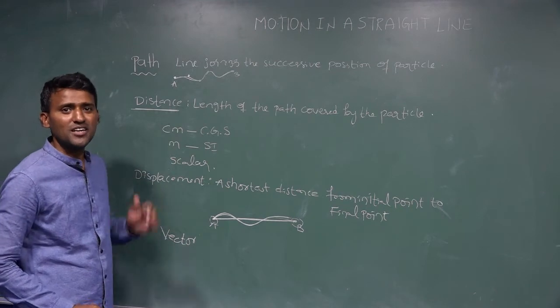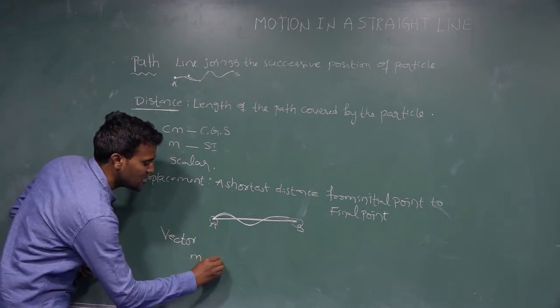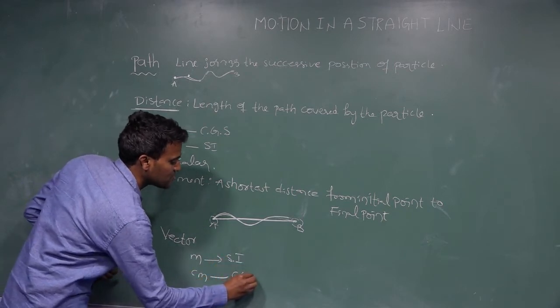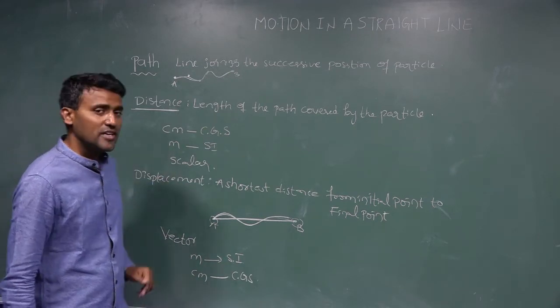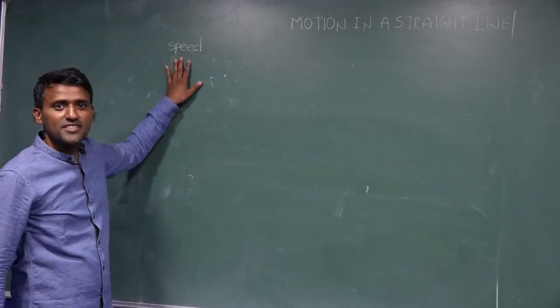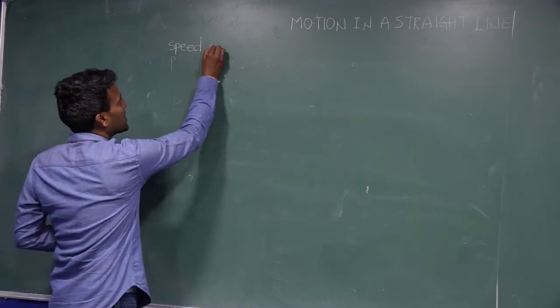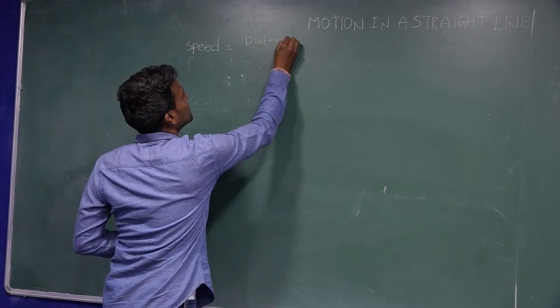We can measure the displacement in meters and centimeters. Meters is the SI system, centimeters is the CGS system. Now we are discussing speed. What is speed?